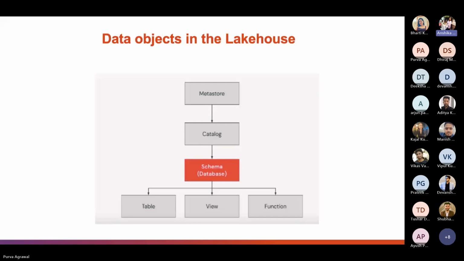Under the metastore, there are 5 primary objects in the Databricks Lakehouse. The second object is the catalog, which is a grouping of databases. The third object is the schema, which can also be called a database, which is a grouping of objects in the catalog. It contains tables, views, and functions. The metastore can have any number of catalogs desired, and similarly, the catalog can also store any number of schemas in it as per the use. We will also learn about these data objects later in our session.